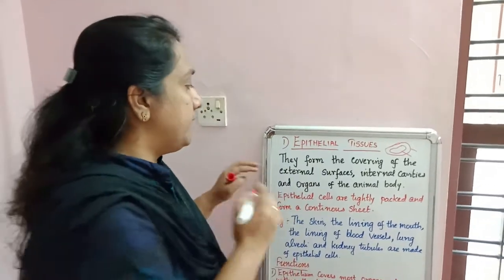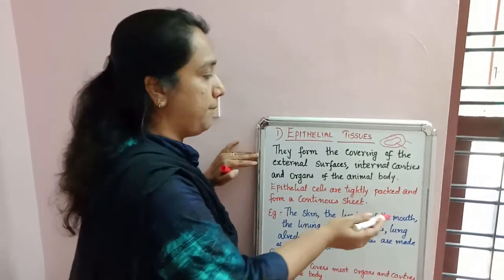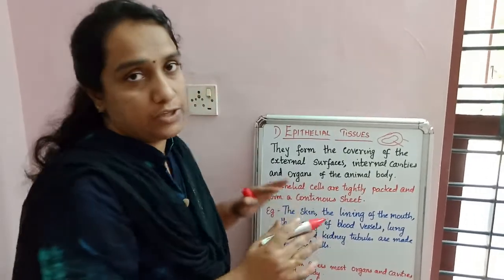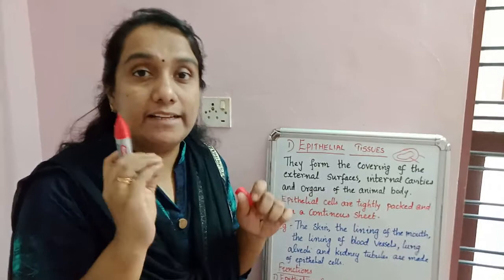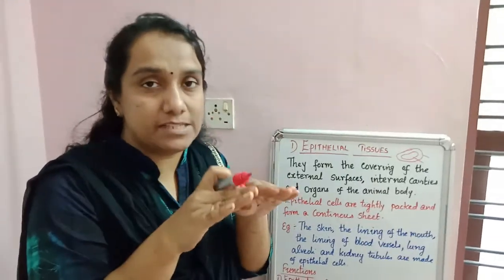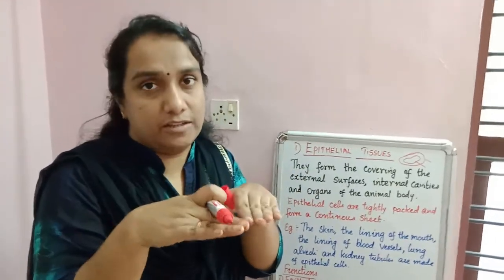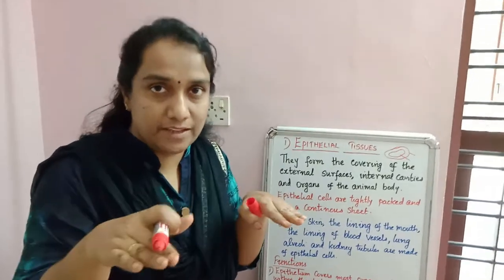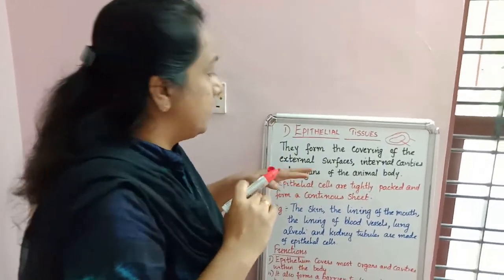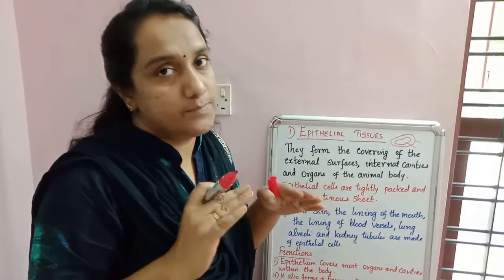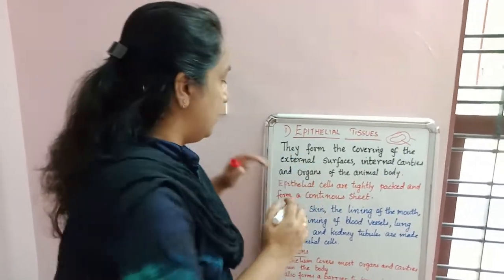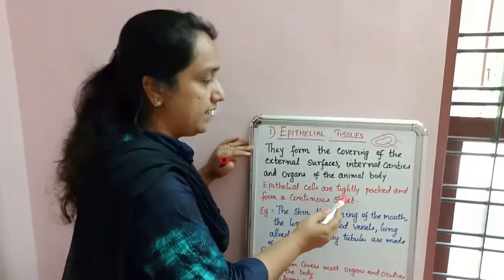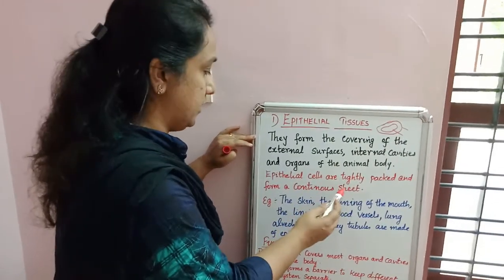So epithelial tissues are tightly packed and form a continuous sheet. There will not be any intercellular spaces. The cells will be closely connected. It forms a thin sheet without any intercellular spaces. It will be tightly packed. So epithelial cells are tightly packed and form a continuous sheet.